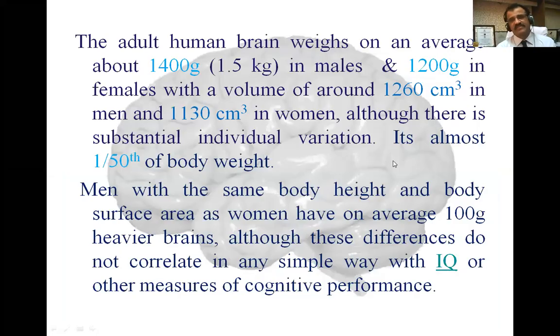What is the total weight of a brain? It is about 1400 grams, that is about 1.5 kilograms, in males, whereas it is 1200 grams in females, with a volume of around 1260 cubic centimeters in men and 1130 cubic centimeters in women. Men with the same body weight and body surface area as women have on average 100 grams heavier brains. So at least 100 grams heavier brain in males, but it doesn't correlate with IQ.